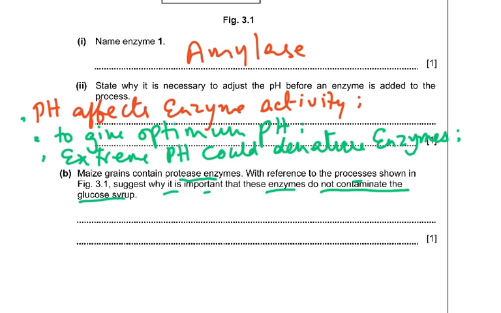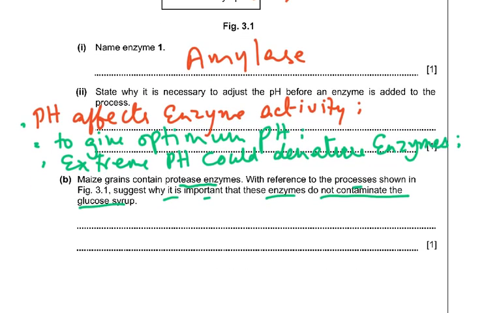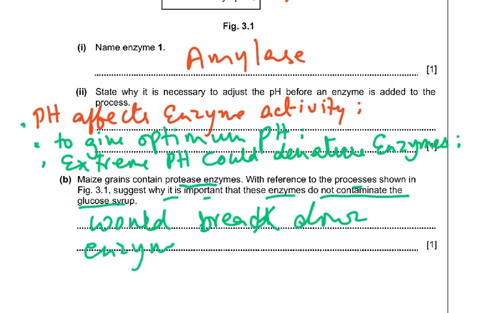Maize grains contain their own protease enzymes, so we don't want the protease to break down the enzymes we added, or you could have said enzyme 2.